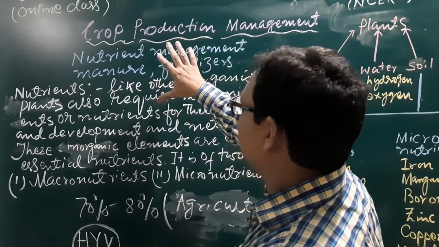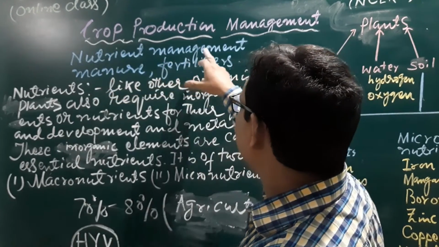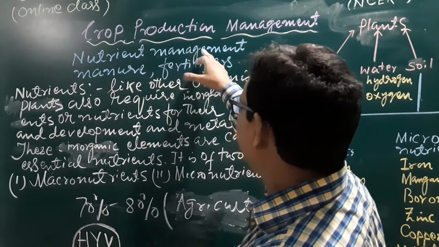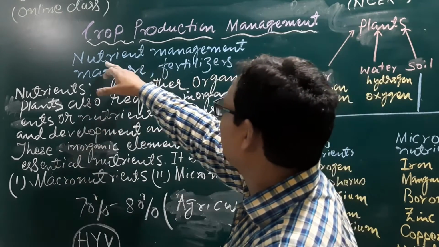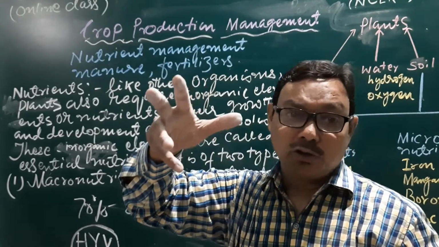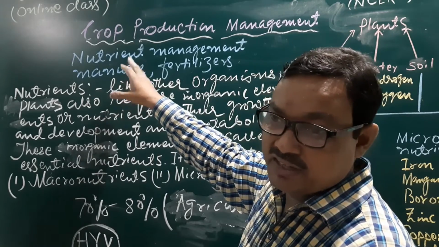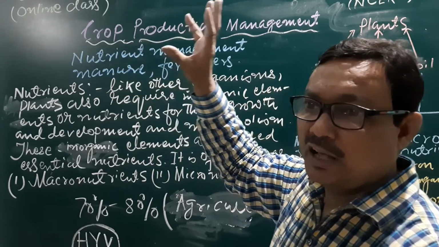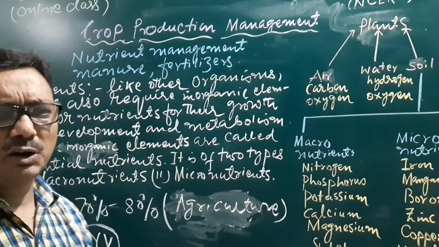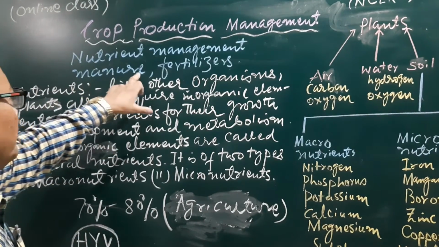During the production of any crop, there are some requirements like nutrients. That is why I have written here, and in your book it is also one point, nutrient management. That means the nurturing of the growing crops, and the manure. If there is a deficiency in some organic and inorganic substances, at that time we should provide manure.